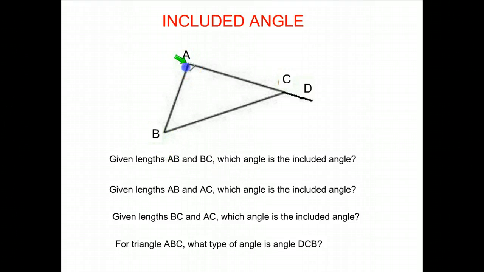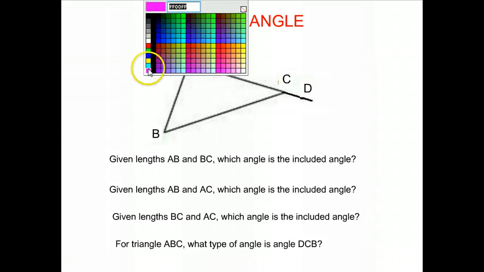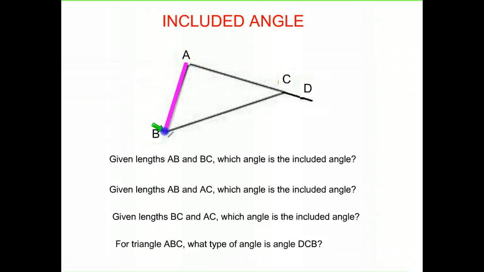So here, where's AB? That's the line from A to B. And BC, the line from B to C. Where is the included angle? We want the angle that's included between them, which is the angle that they create. One shortcut to finding the included angle is to notice they both share the letter B. That means that's where those two sides come together, and that will be their included angle. So for AB and BC, their included angle is the angle ABC. Now notice my B is in the middle of my name because that's where my angle is located.